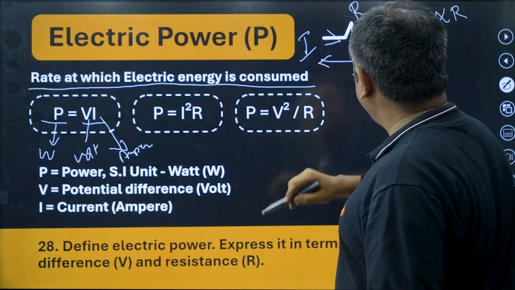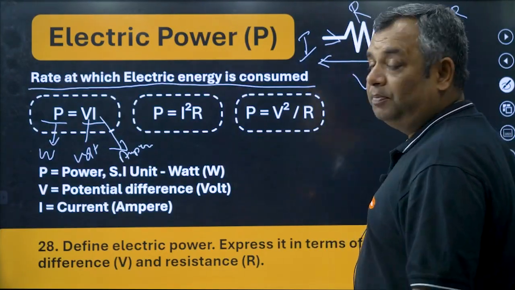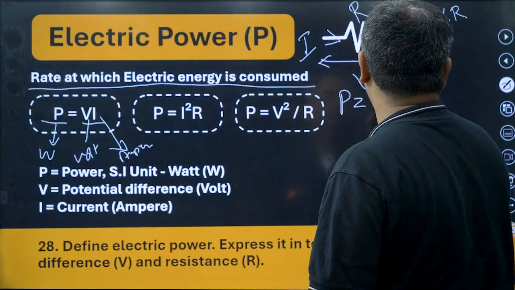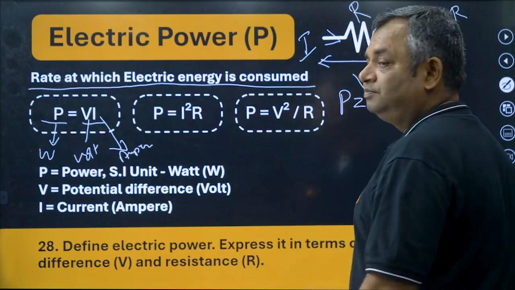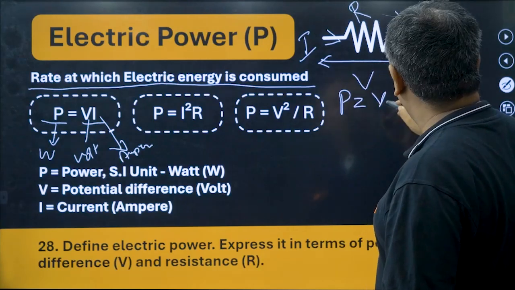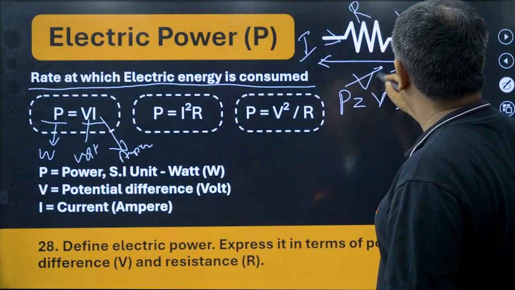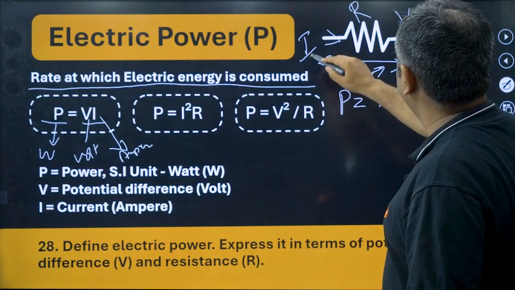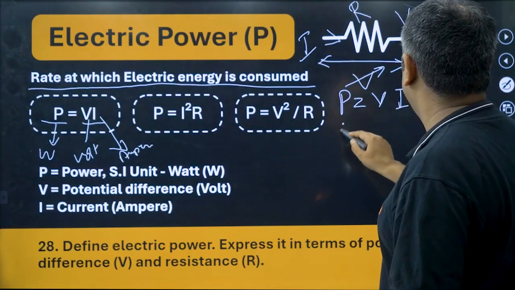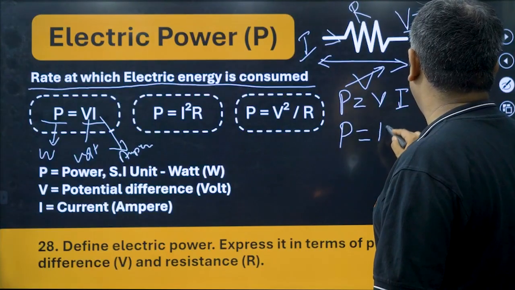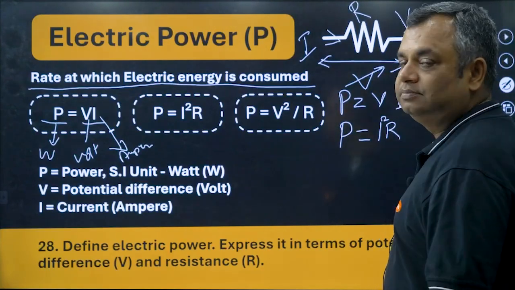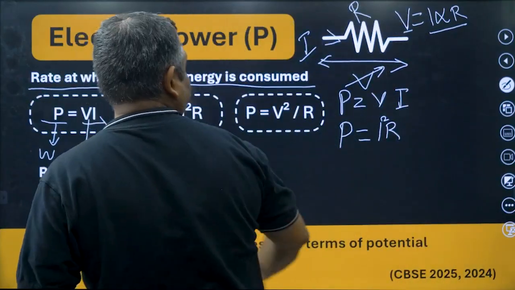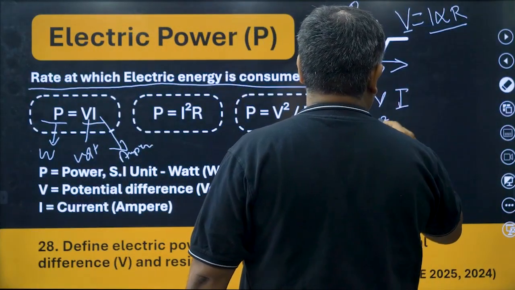Now if I have to calculate power in this particular component or resistance, the first formula is P is equal to VI. Now suppose I do not know V. As per V is equal to I into R, I will substitute I into R in place of V. Then P is equal to I square R.